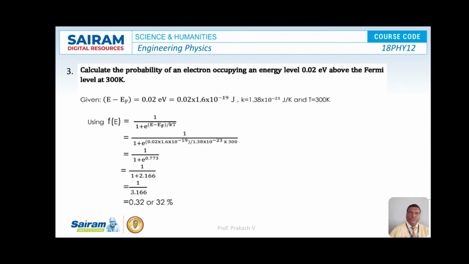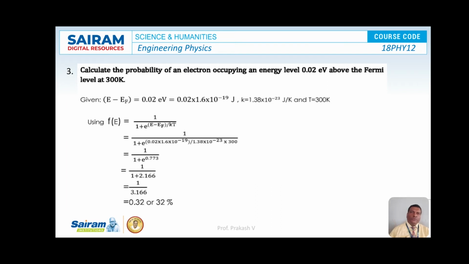Now the third problem is: calculate the probability of an electron occupying an energy level 0.02 electron volt above the Fermi level at 300 Kelvin. So here the given data, that is we have taken the energy of the electron above Fermi level. That means E minus Ef is equal to plus 0.02 electron volt, that is equal to